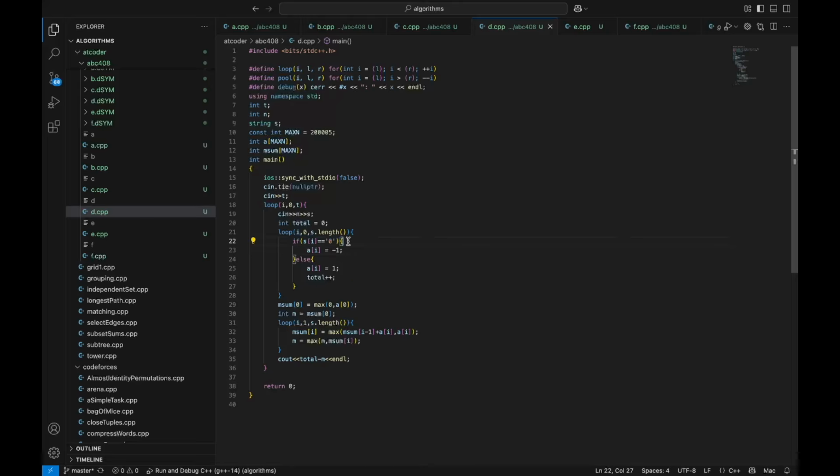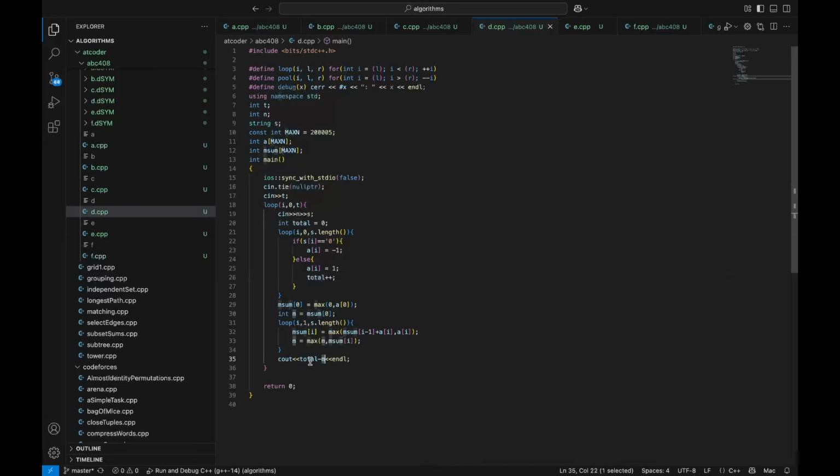So for this, if Si is equal to 0, I set ai to negative 1, as I previously mentioned. And here, if Si is equal to 1, I set ai to 1. And I increase the total, which is still needed,